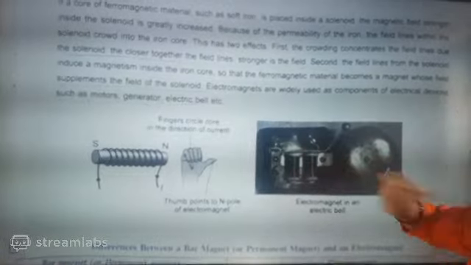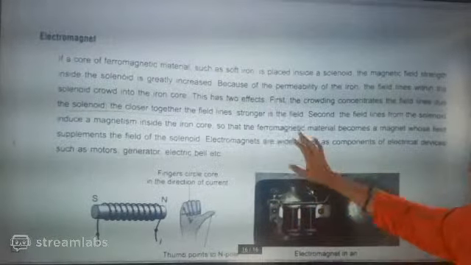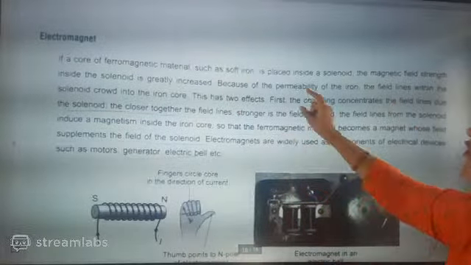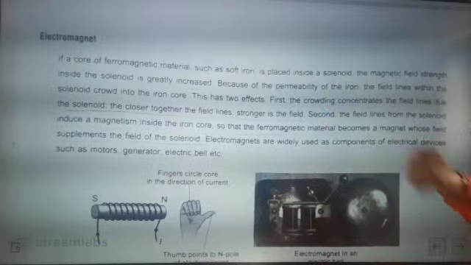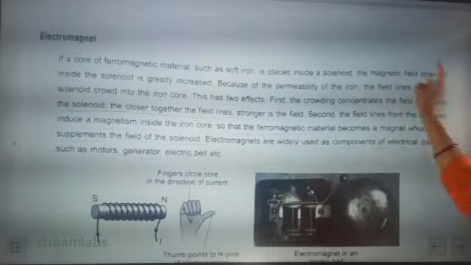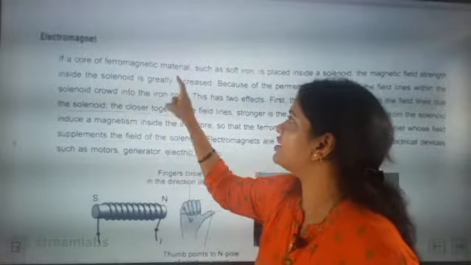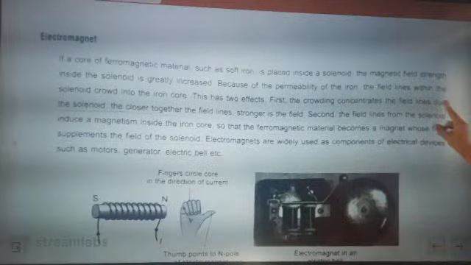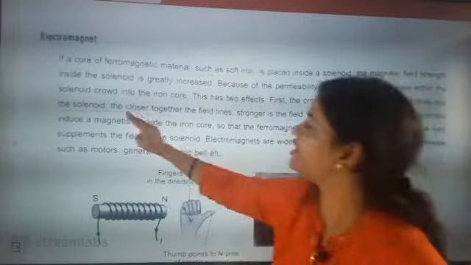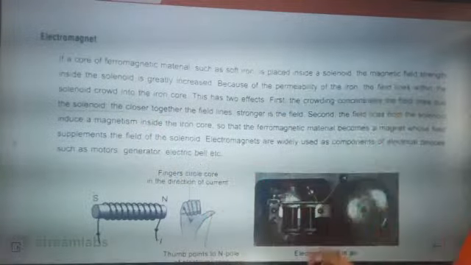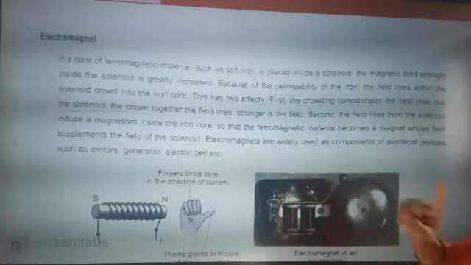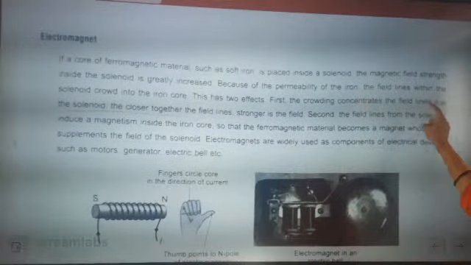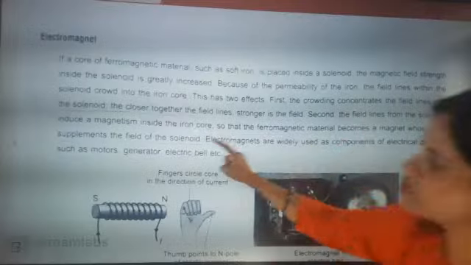If the core of a ferromagnetic material such as soft iron is placed inside a solenoid, the magnetic field strength inside the solenoid is generally increased because of the permeability of the iron. The field lines within the solenoid crowd into the iron core. This has two effects. First, the crowding concentrates the field lines due to the solenoid.